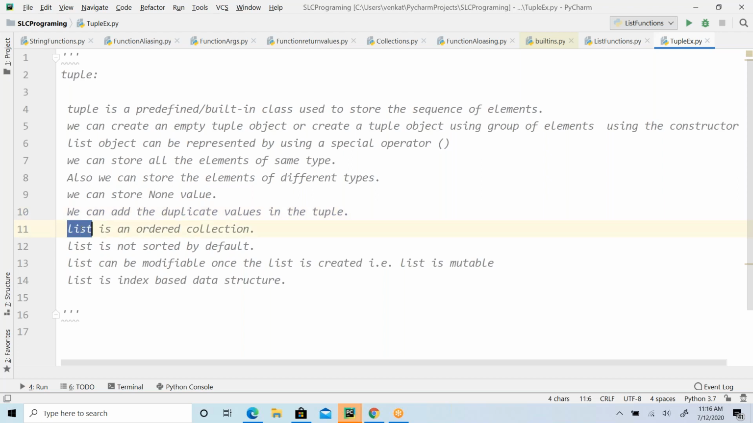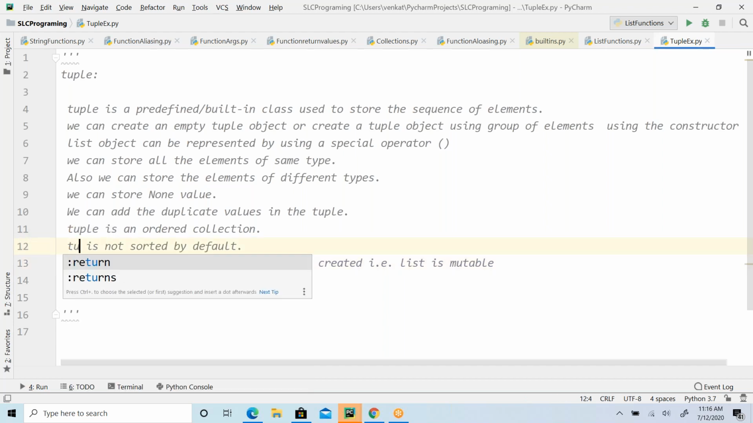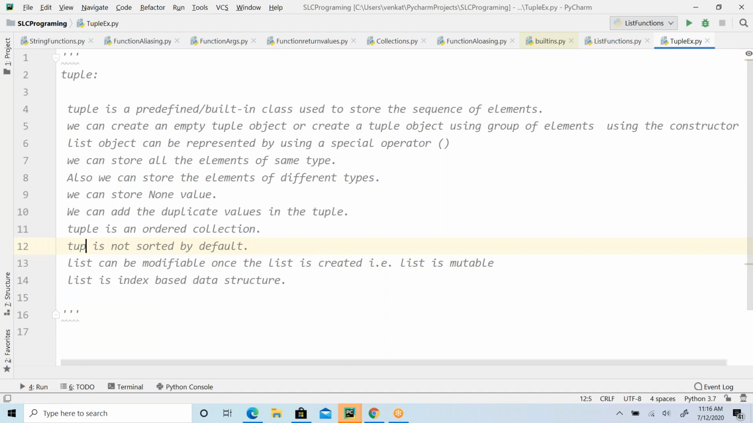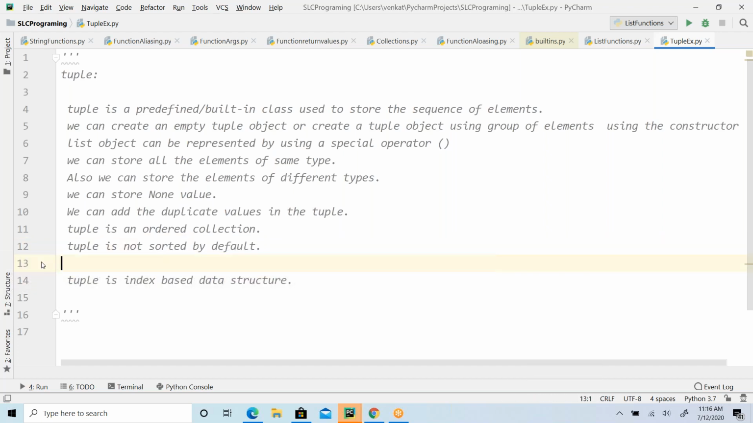Tuple is an ordered collection. By default it is not a sorted one. Tuple cannot be modified once the tuple is created. So this is the difference that we are going to see with respect to list and tuple. What is the difference between list and tuple? Only one difference, everything else is the same. That is what I have told you.